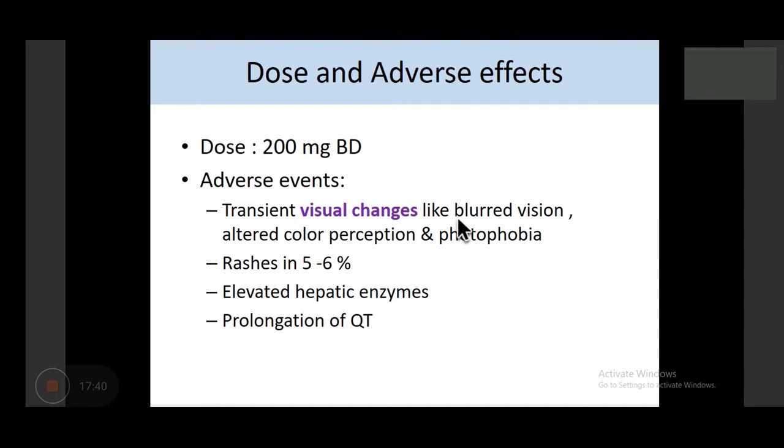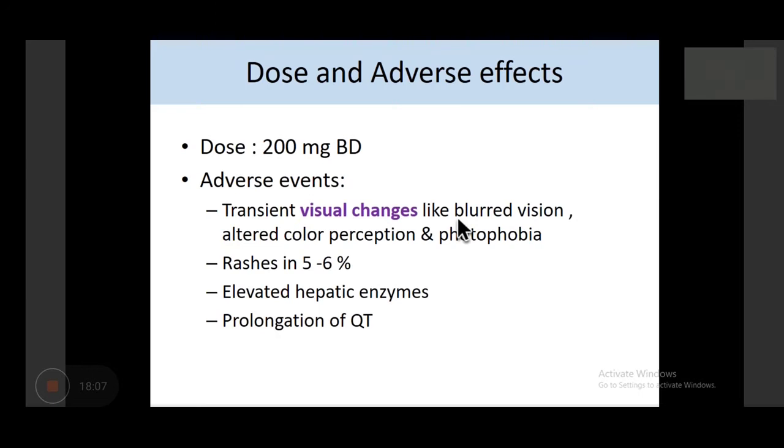The dose is 100 mg. A peculiar side effect like hypokalemia with itraconazole, you need to remember; visual changes with voriconazole. V for voriconazole, V for visual changes. This is how you can remember it. Some transient visual changes like blurred vision, altered color perception, and photophobia can be seen. Rashes in a very small percentage, elevated liver enzymes rarely, and QT prolongation is rarely seen.